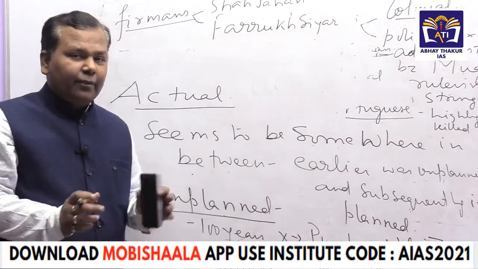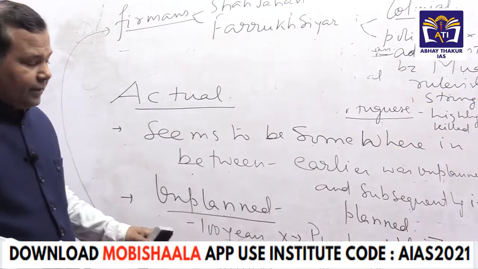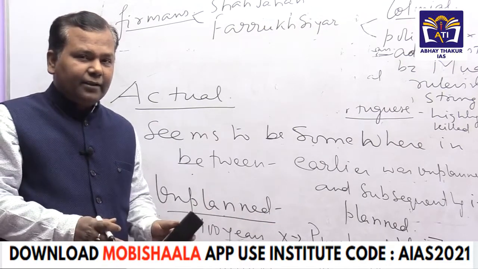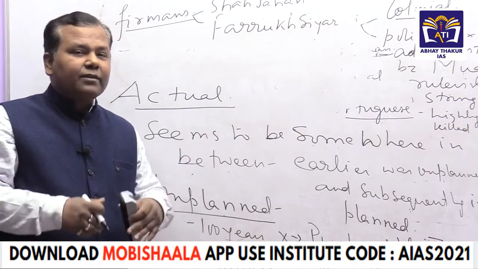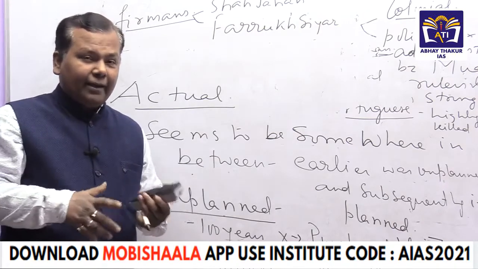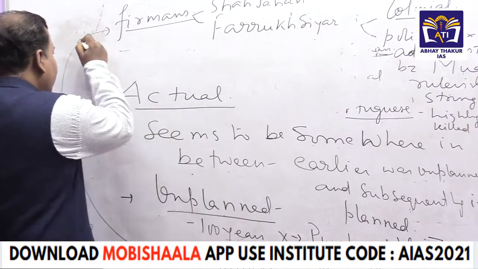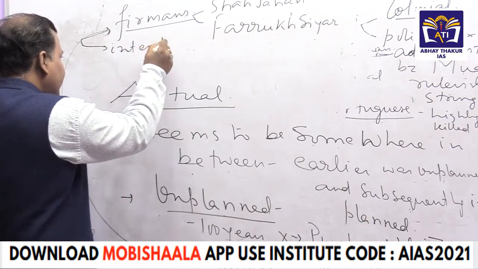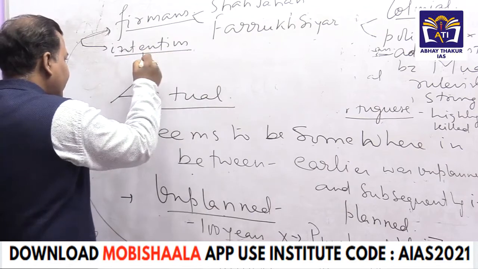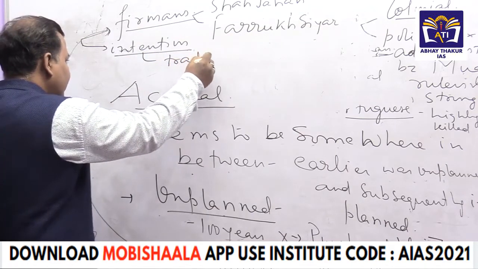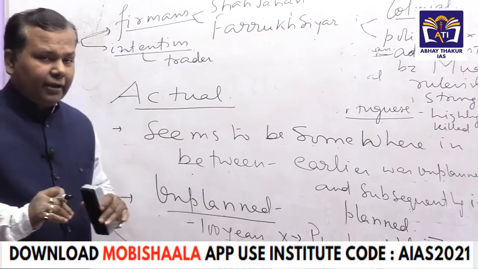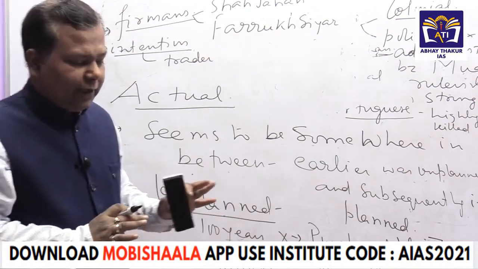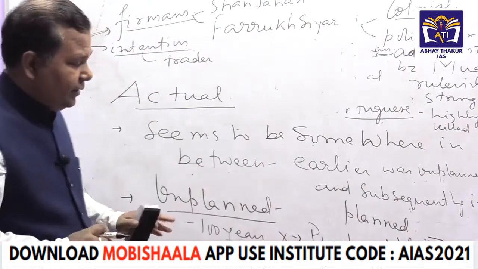Very importantly, you have to write the significance. I am telling you the significance here with points. When they demanded the concessions, that means they did not have the strength to contest or to fight, and their intention was also not there. This is the first thing, the farman. Their intention was also very clear: they would remain as traders in India. They will not enter into political and administrative struggle. This is the first thing.